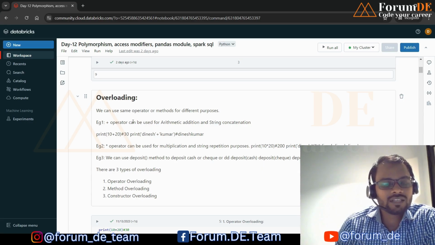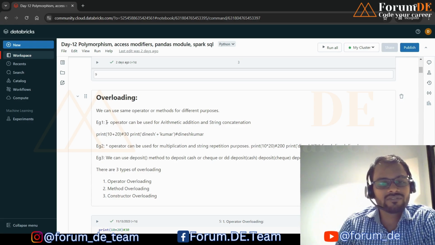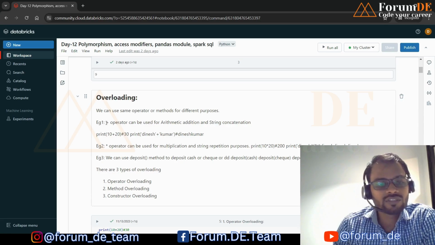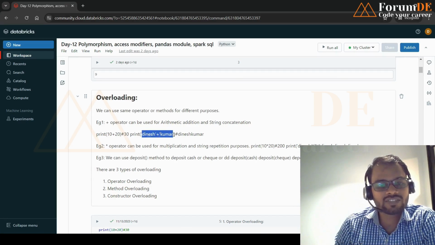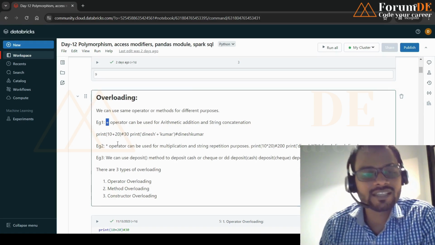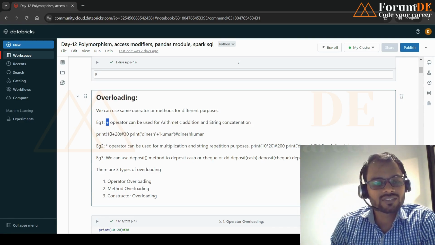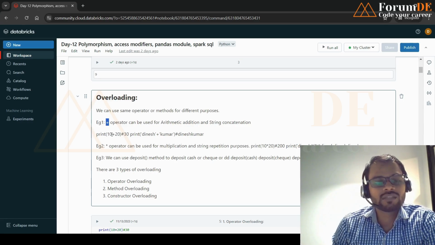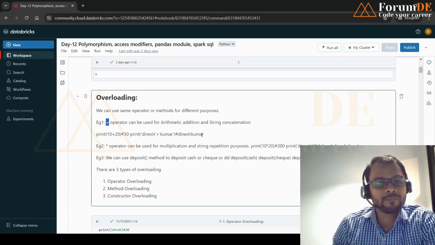Suppose we have a plus operator. It can do addition if both sides are integers, and the plus operator will act as concatenation if both sides are strings. So the plus operator is acting as a different type of functionality depending on the situation, depending on the signature. Integer, then addition; string, then concatenation.